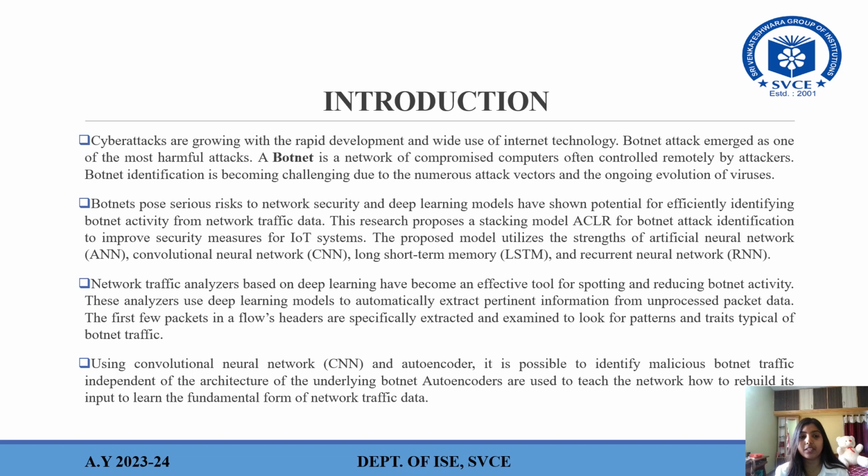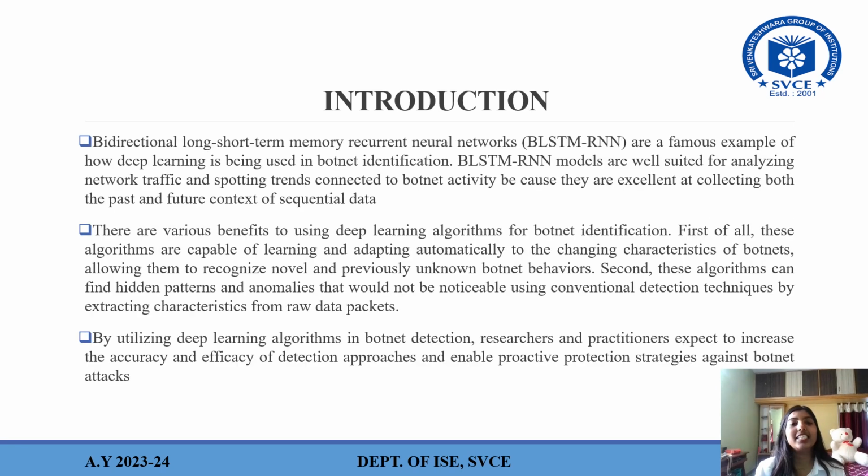Autoencoders are used to teach the network how to put input and learn the fundamental form of network traffic data. Bidirectional long short-term memory recurrent neural networks are a famous example of how deep learning is being used in botnet identification. These models are well suited for analyzing network traffic and spotting trends connected to botnet activity because they are excellent at collecting both the past and future context of sequential data.